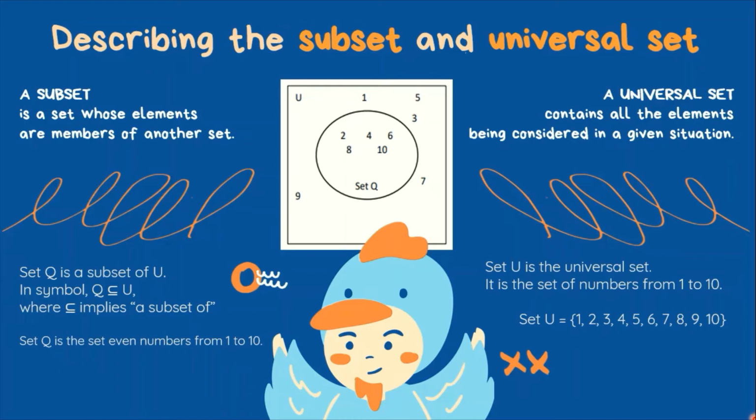And if we notice, set Q is the set of even numbers from 1 to 10. In set notation, it is written this way. So, sa set U, lahat ng numbers ay included. Sa set Q naman, ang mga included lamang ay yung mga even numbers lang. Only even numbers lang ang elements kasi ni set Q. Yun lang yung nasa loob ng bilog niya.